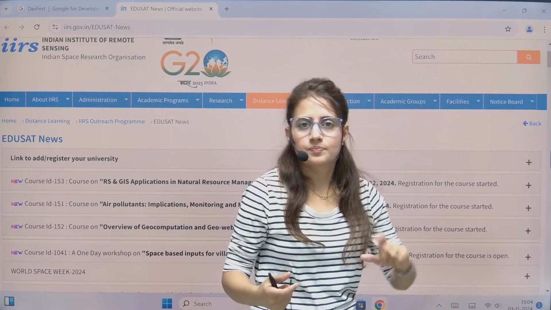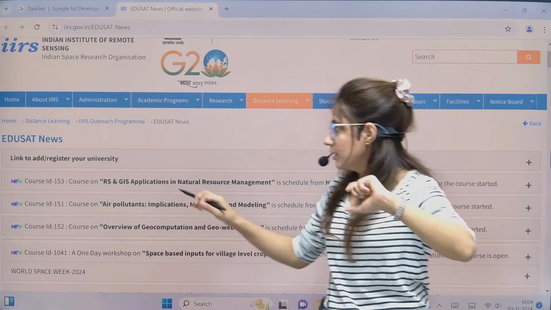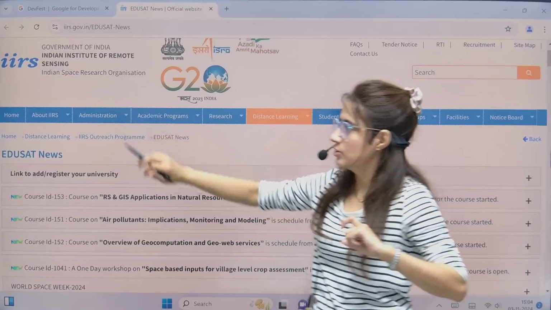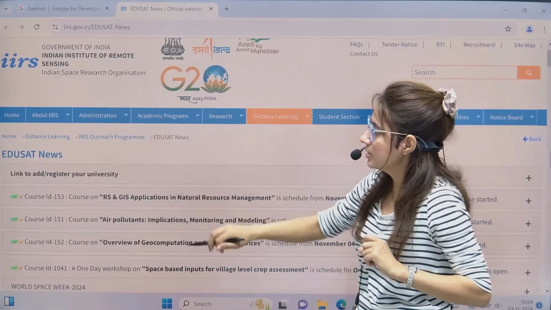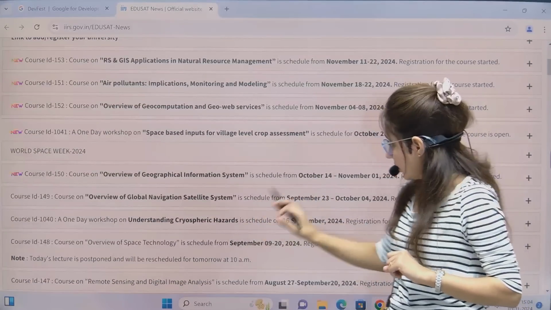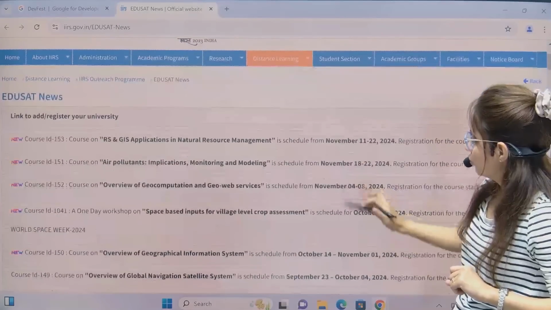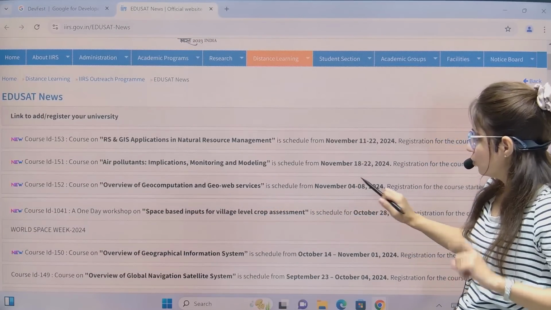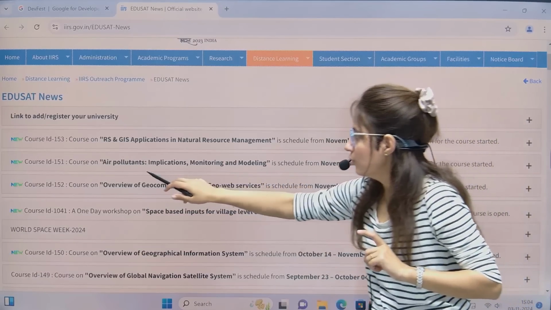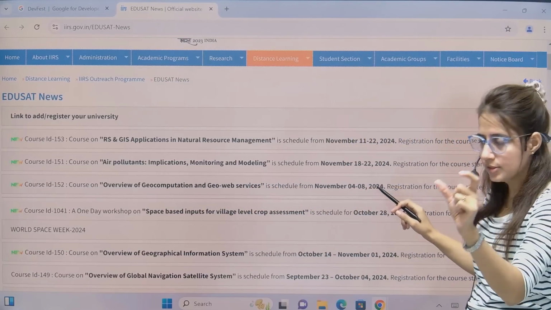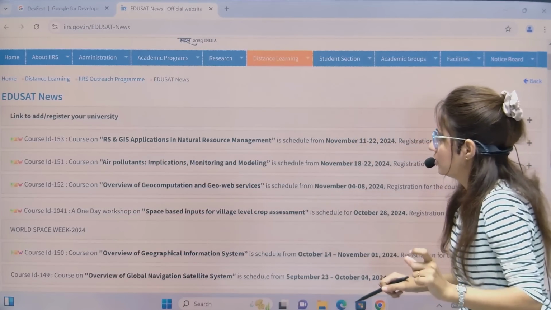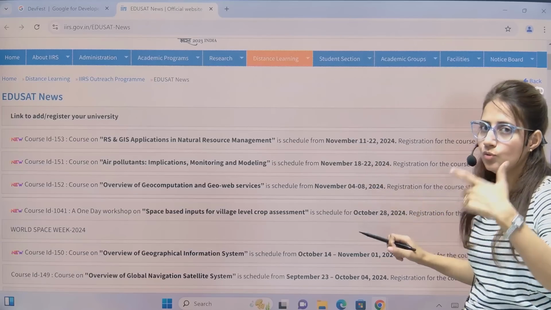Now, what are the free courses by ISRO? This is by the Indian Institute of Remote Sensing under the Indian Space Research Organization. These courses are conducted by IIRS, and there are many free courses which they were conducting in September and October, but right now we have three courses. One course, which is going to start from 4th of November, is overview of geo computation and geo web services. Second is air pollutant, which would be from 18 to 22nd of November. And third is remote sensing and GIS applications in natural resource management. It is scheduled from November 11 to 22.